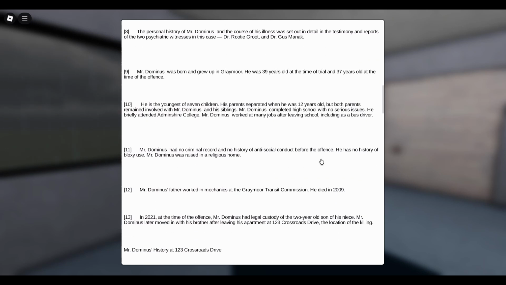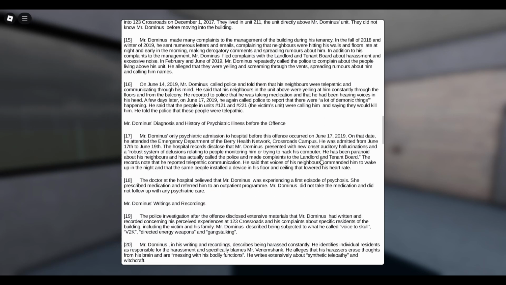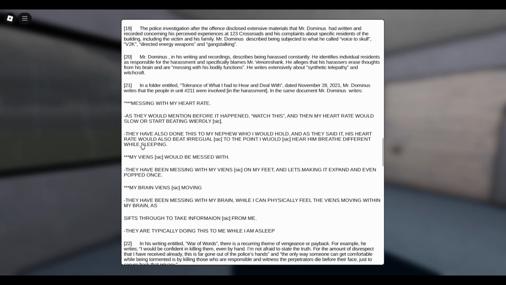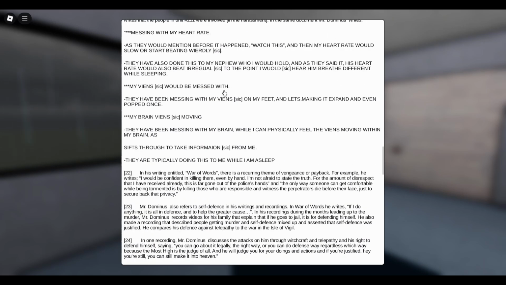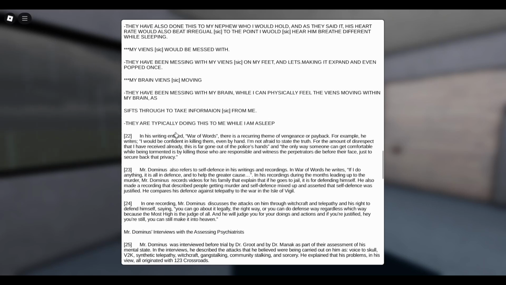Alright, so we're going to skip over to the evidence, and we're going to go over to here. As they would mention before it happened, watch this, and then my heart rate would slow or start beating weirdly. They have also done this to my nephew, who I could hold, and as they said it, his heart rate would also be irregular, to the point I would hear him breathe different while sleeping. Baby wasn't our son, it was our nephew. My veins would be messed with. Brain veins moving. They have been messing with my brain while I can physically feel the veins moving within my brain as sifts through to take information from me. They are typically doing this while I am asleep.